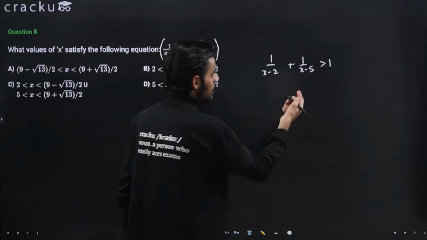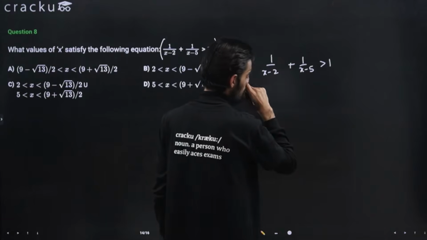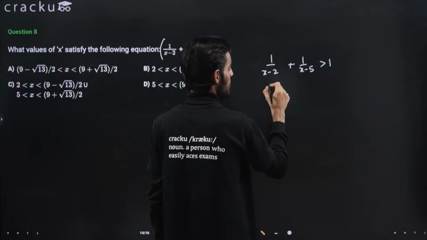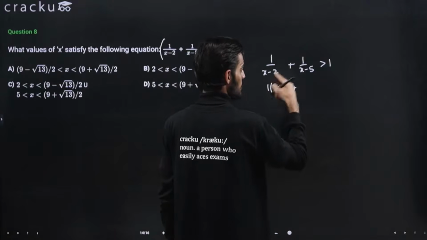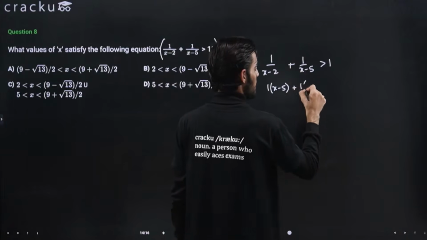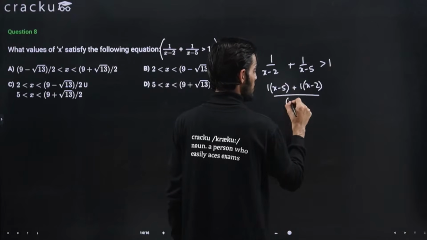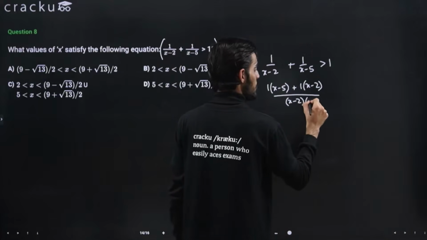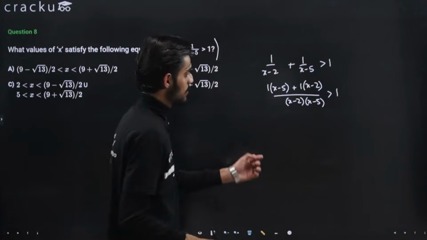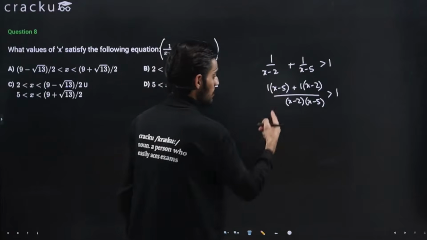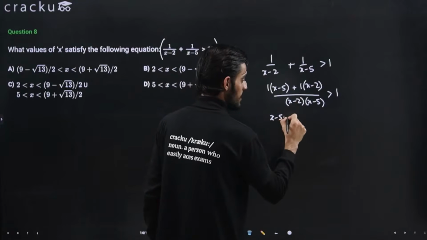Okay. Now we can just solve it by multiplying the denominator. So we can just multiply here. So 1 multiplied by x minus 5 plus this term will be multiplied here, that is 1 multiplied by x minus 2. This will be x minus 2 and x minus 5. Right, this is greater than 1. I've just simplified it. This will come out to be x minus 5 plus x minus 2.